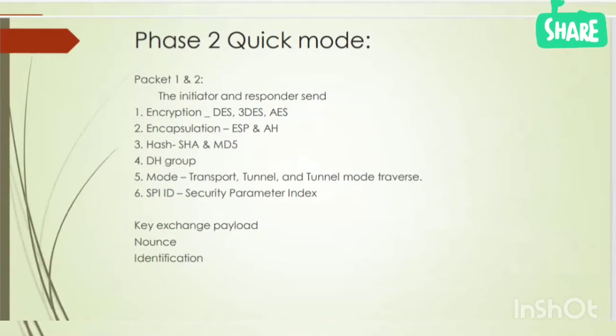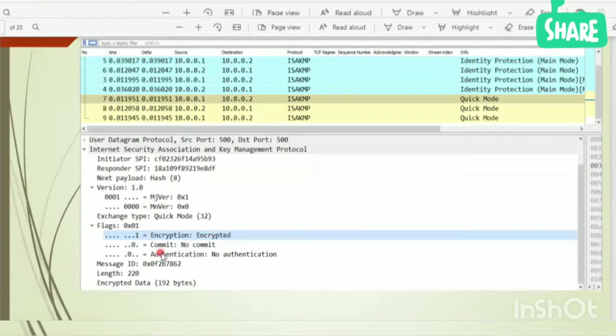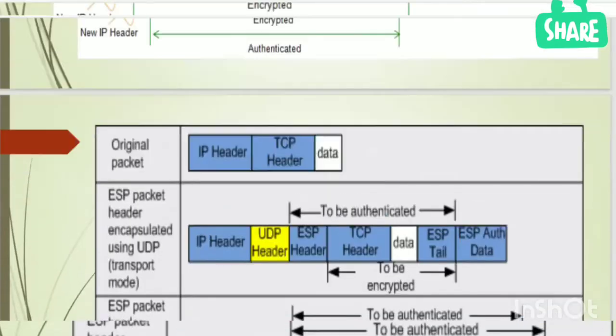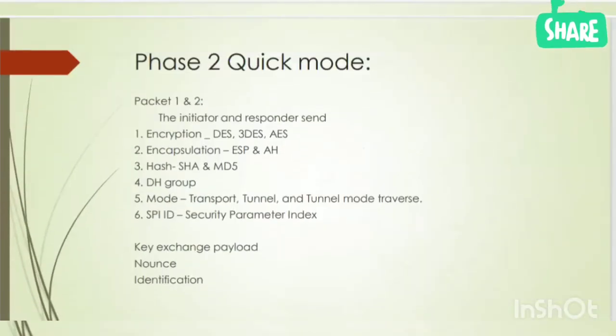Then phase 2 quick mode. Phase 2 quick mode has 3 packets. All 3 packets are encrypted, so we cannot see anything in Wireshark, and I'll show you. Here you can see encrypted. Here you can see quick mode, 3 packets, encrypted. So we cannot see this in Wireshark because the data is encrypted. But I will explain the details in the packets.